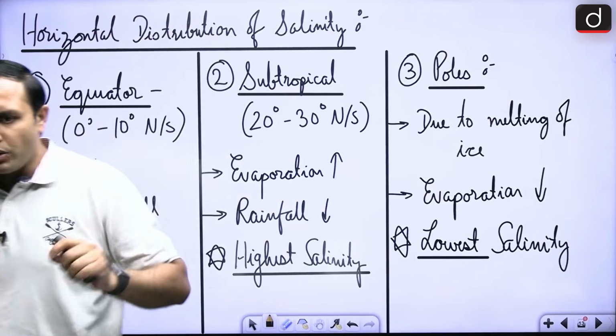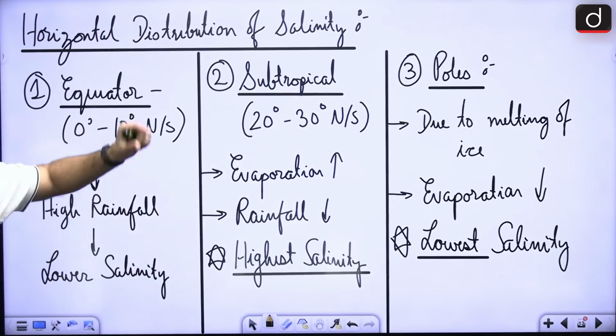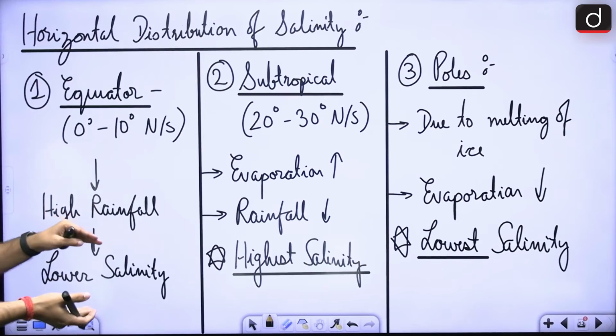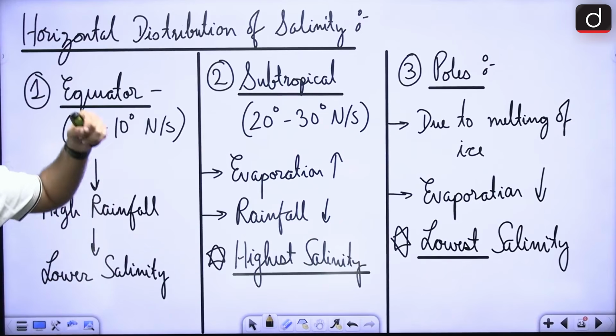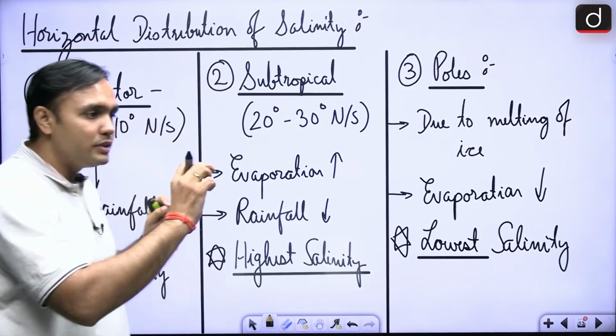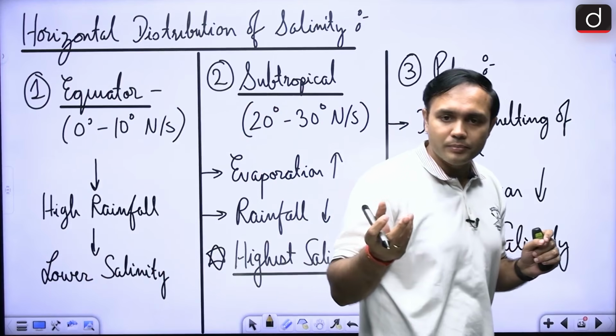So in this case, what we are seeing is the equator, that is between 0 to 10 degrees north and south, there is high rainfall and hence there will be lower salinity, right? There is high rainfall in the equatorial region. That is why here you will see equatorial rainforest, and rainwater is fresh water in character, right?